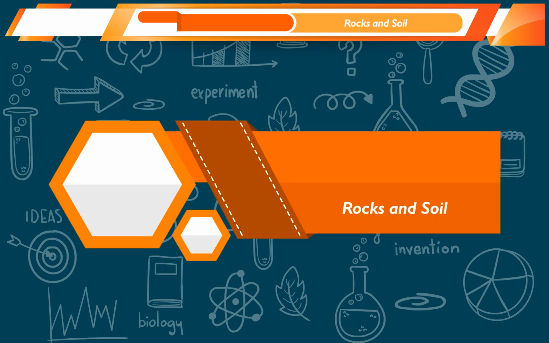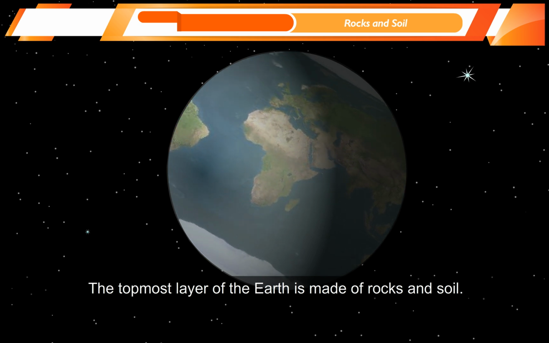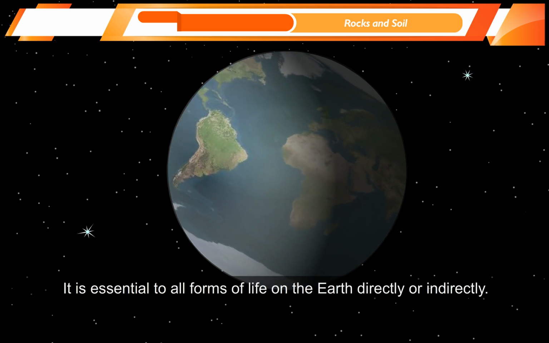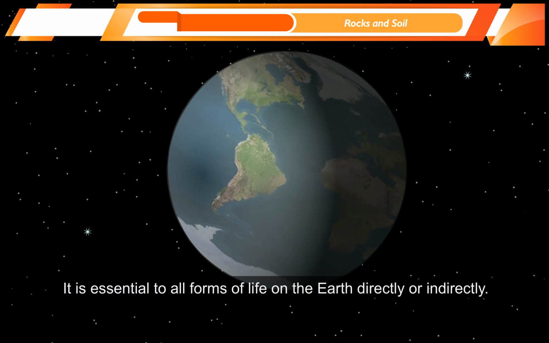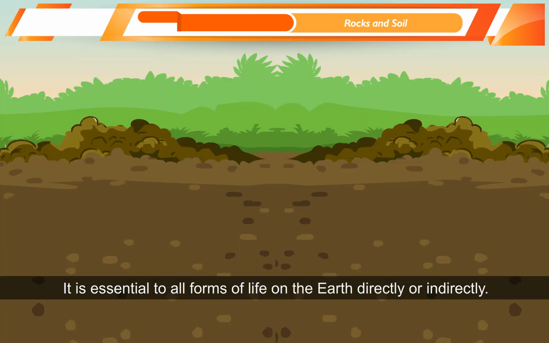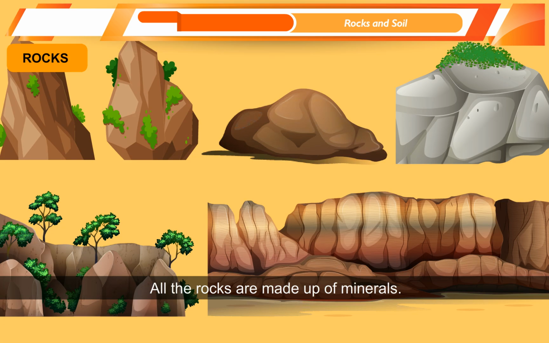Rocks and soil. The topmost layer of the earth is made of rocks and soil. It is essential to all forms of life on the earth directly or indirectly. Rocks. All the rocks are made up of minerals.